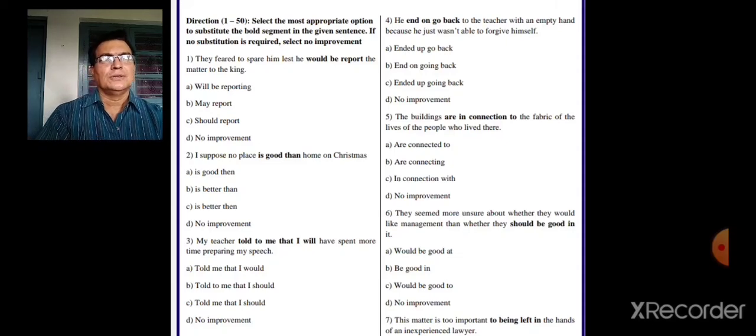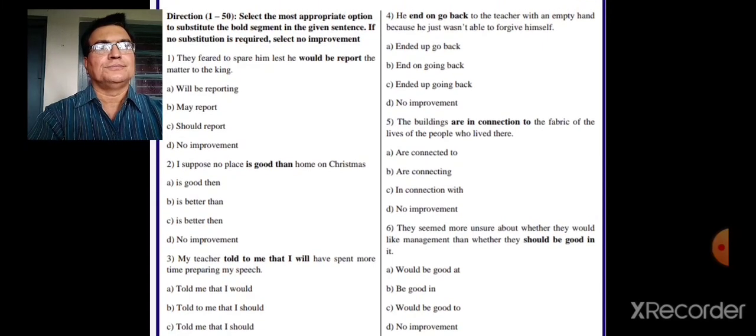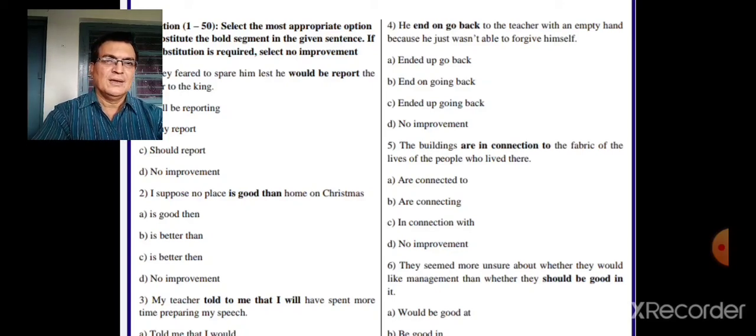He ended on go back to the teacher with an empty bag because he just wasn't able to forgive himself. Now let's see what will be the answer here.